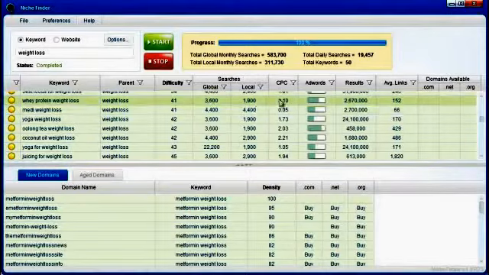High cost per click, over $1. Pretty high number of AdWords advertisers, so people must be buying something based on whey protein weight loss, or this many people wouldn't be advertising, paying $1.10 a click. And average links 152. That's pretty low. It's pretty easy to get 152 links pointing to your site. So that's a nice keyword.